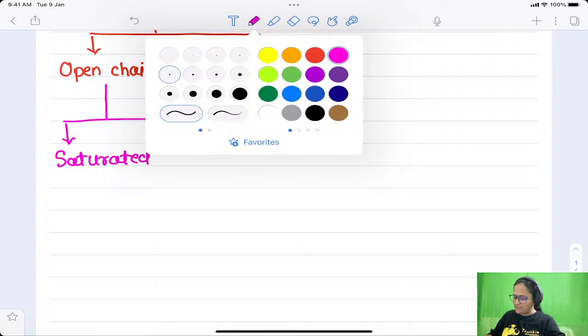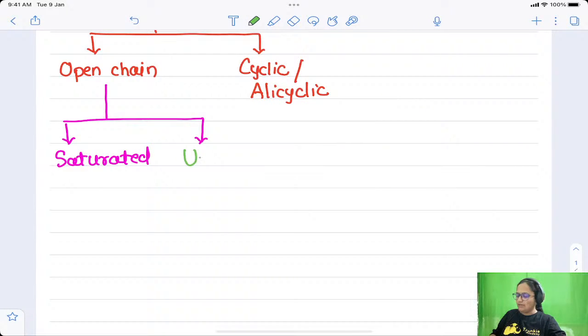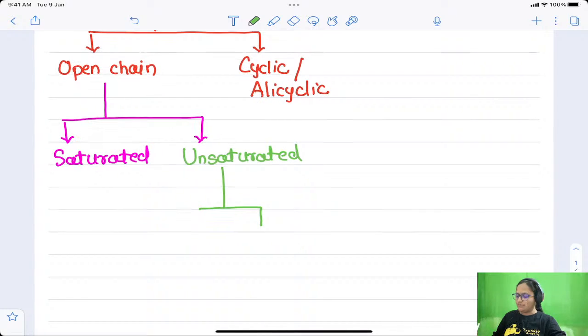And another type is unsaturated aliphatic open chain hydrocarbons. Unsaturated hydrocarbons are again of two types.